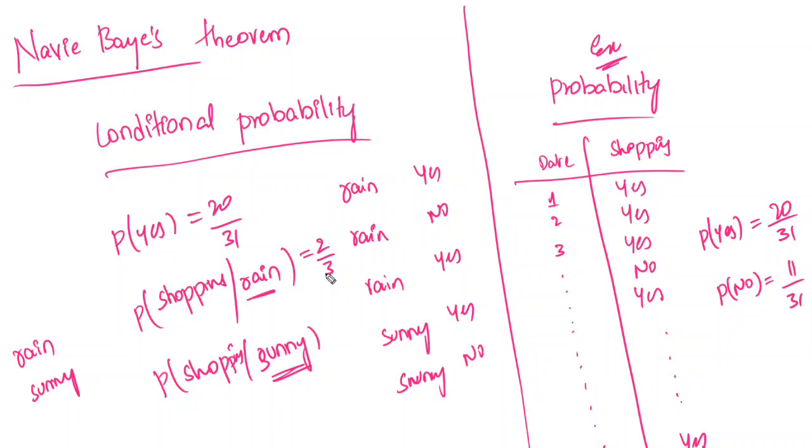Only shopping is yes. How many yeses are there? Only shopping? 3 are there. Probability of only shopping is 3 by 5.